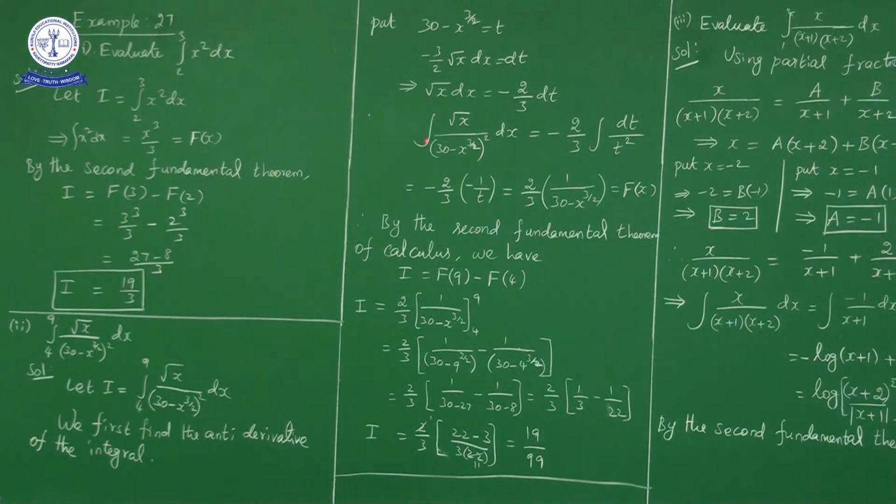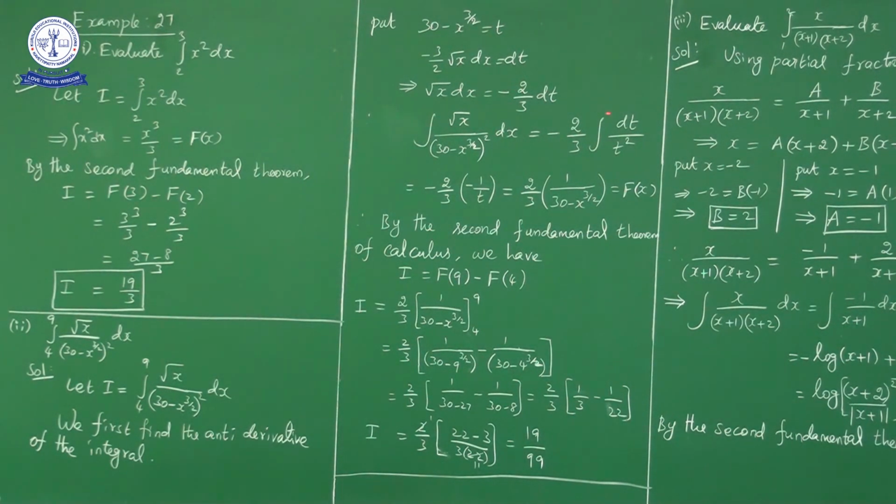So integral root x dx upon 30 minus x power 3 by 2 whole square reduces to root x dx. In place of root x dx, what will we write? Minus 2 by 3 dt. So minus 2 by 3 dt integral 30 minus x power 3 by 2. How much we consider? We consider it as t. So this is t square. So integral 1 by t square dt is minus 1 by t. So minus 2 by 3 into integral 1 by t square dt is minus 1 by t. So minus of minus plus 2 by 3 into 1 by t is this integral.